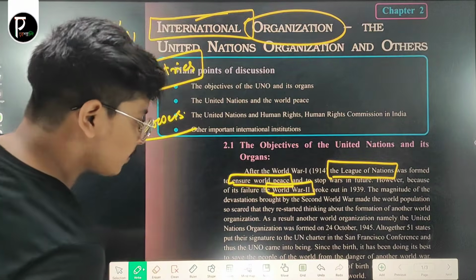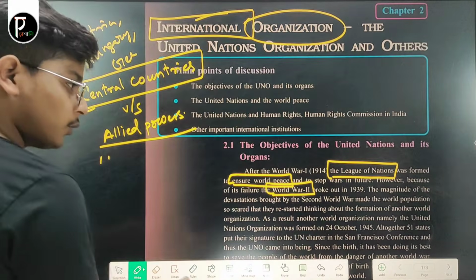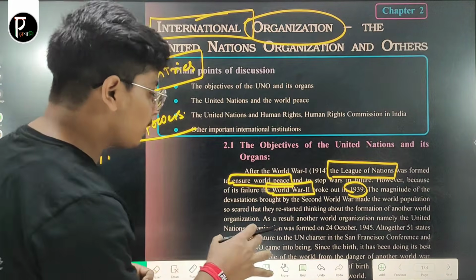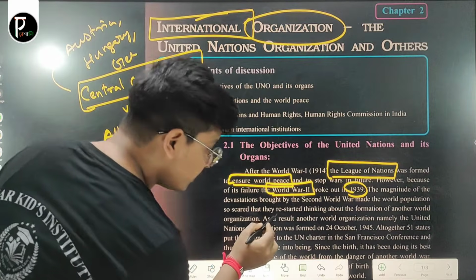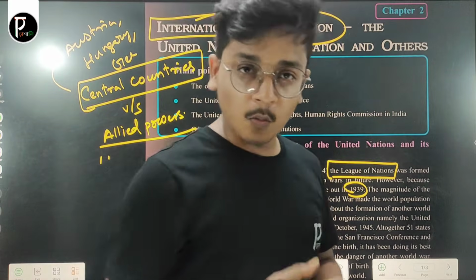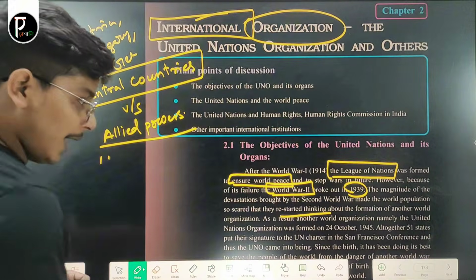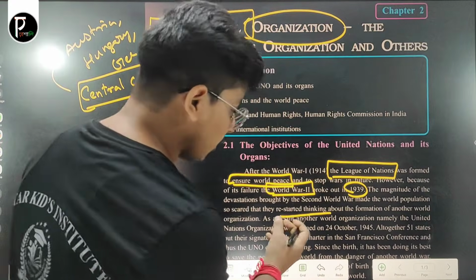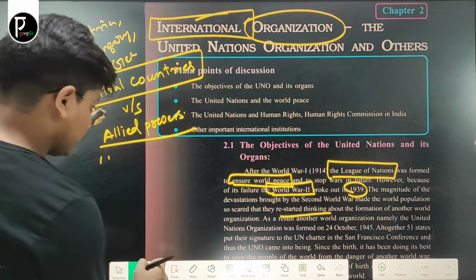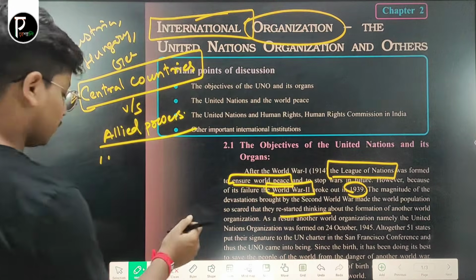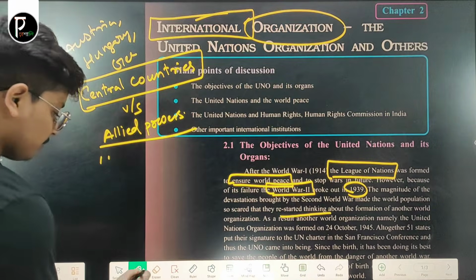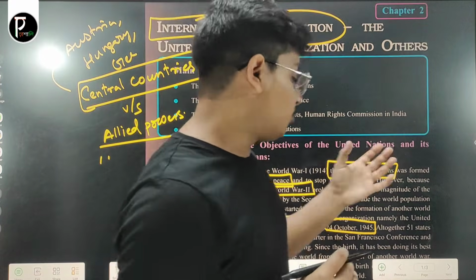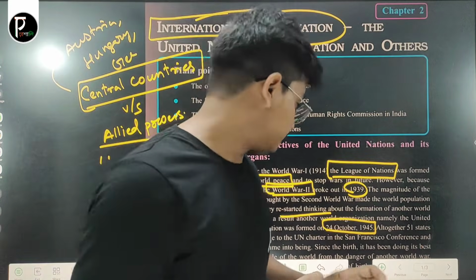Look here. After World War II broke out in 1939, the magnitude of the devastation brought by the Second World War made the world population so scared, and they restarted thinking about the formation of another world organization. As a result, another world organization, namely the United Nations Organization, was formed on 24th October 1945. So this is a date you have to remember, 24 October 1945. On this date, the United Nations Organization was formed for the first time.